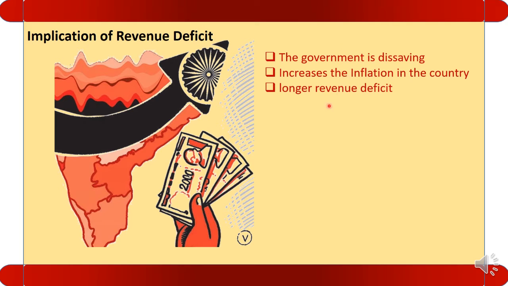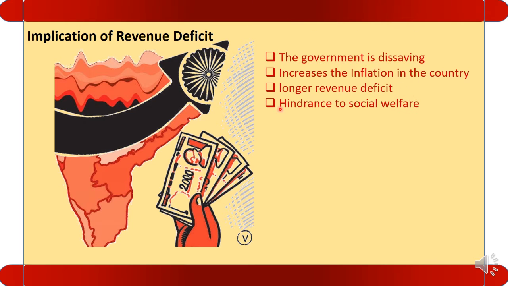Next is larger revenue deficit. What it means? To meet the revenue deficit, government borrows the money from the RBI, from the rest of the world. When the government borrows the money, the interest amount will increase. Because of increase in the interest payment, the revenue deficit will further increase manifold. So because of revenue deficit, government borrows the money, and because of borrowing, the revenue deficit increases manifold.